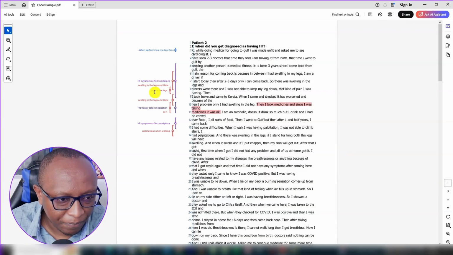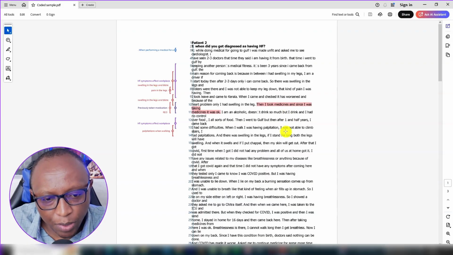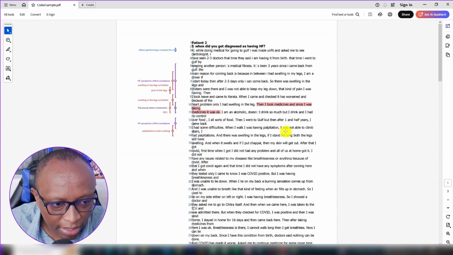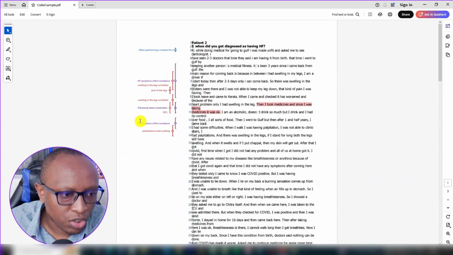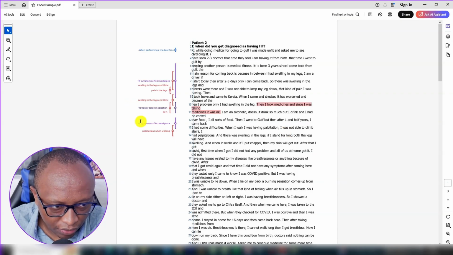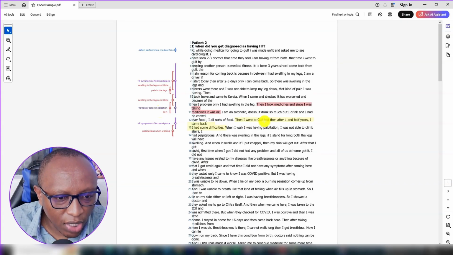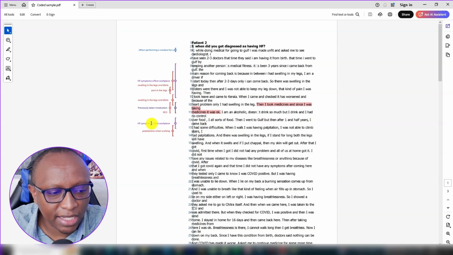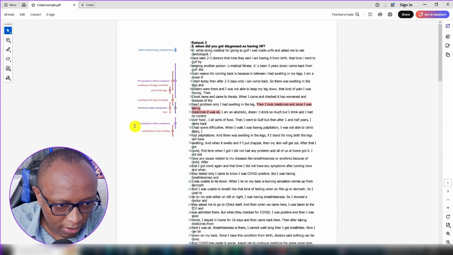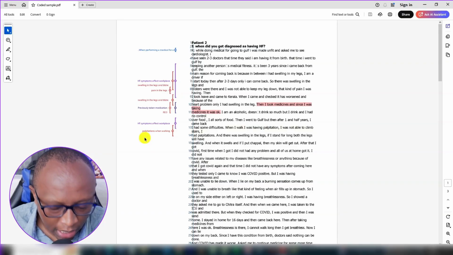There is another code where they say, then I took medicines, and since I was taking medicines, it was okay. So they have previously taken medication. The code is previously taken medication. This is for heart failure, by the way. Then I went to Gulf, but then after 1.5 years I came back. I had some difficulties. The code that we had before, heart failure symptoms affect work. Then when I walk, I was having palpitation. I was not able to climb stairs. So palpitations when walking. These are codes.